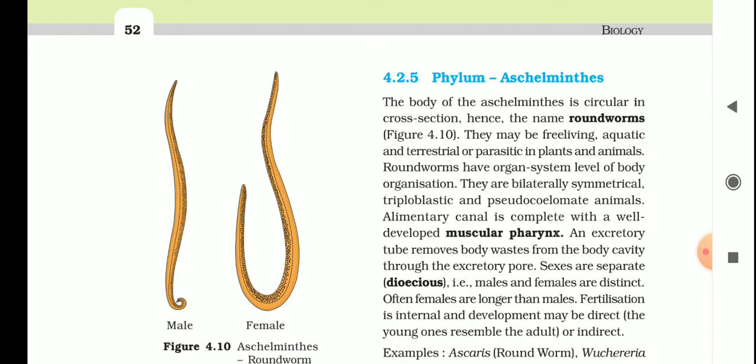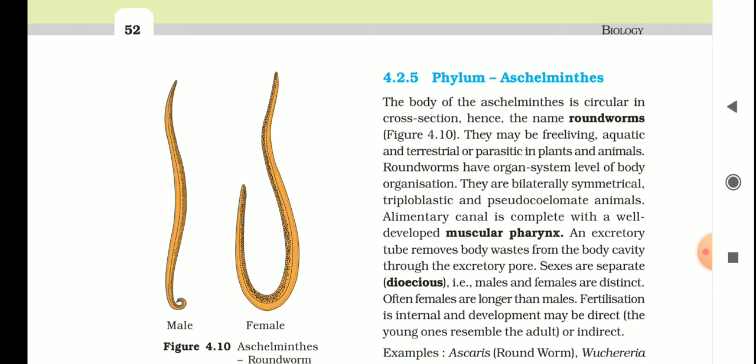The body of the Aschelminths is circular in cross section, hence the name roundworm. An MCQ type question can be asked: what are the roundworms? The Aschelminths are also known as roundworms because in cross section they appear circular. And the members of Platyhelminths are called flatworms because their body is flat.